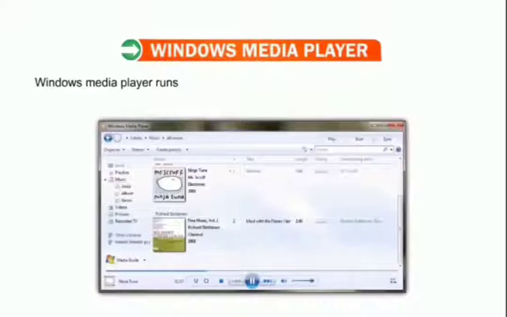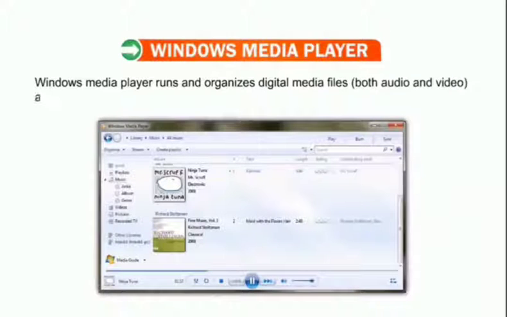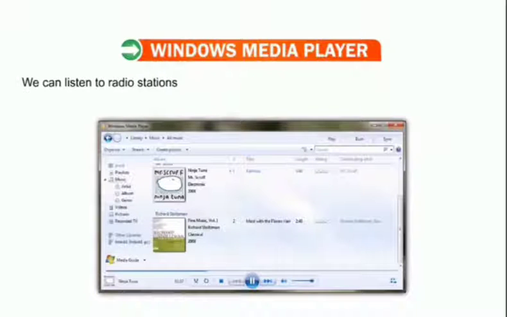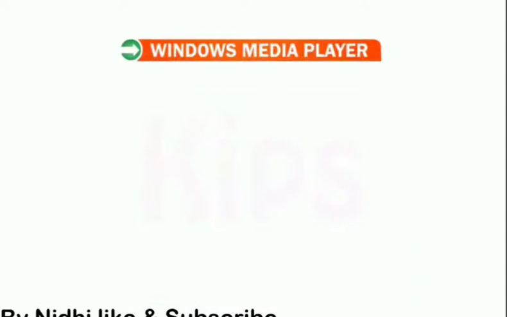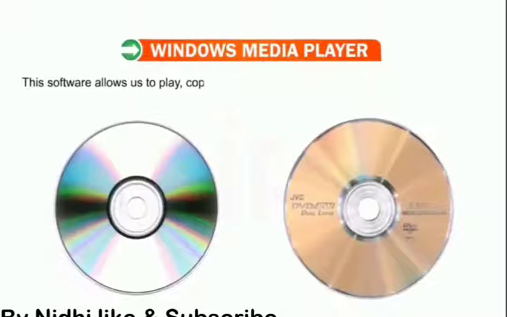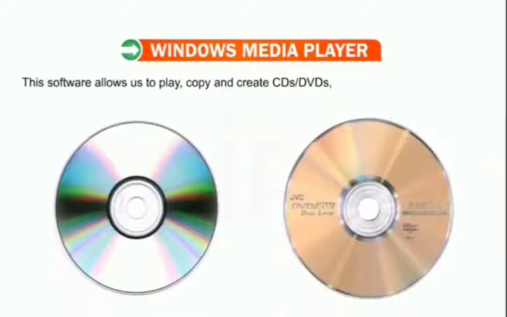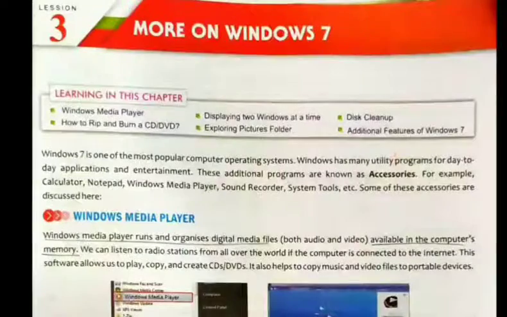Windows Media Player. Windows Media Player runs and organizes digital media files, both audio and video, available in computer memory. We can listen to radio stations from all over the world if an internet connection is available. This software allows us to play, copy and create CDs and DVDs, and copy music and video to portable devices. The accessory we are reading is Windows Media Player.